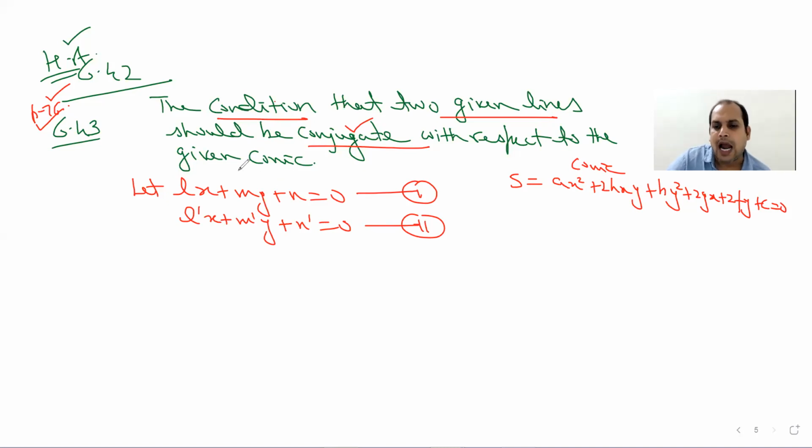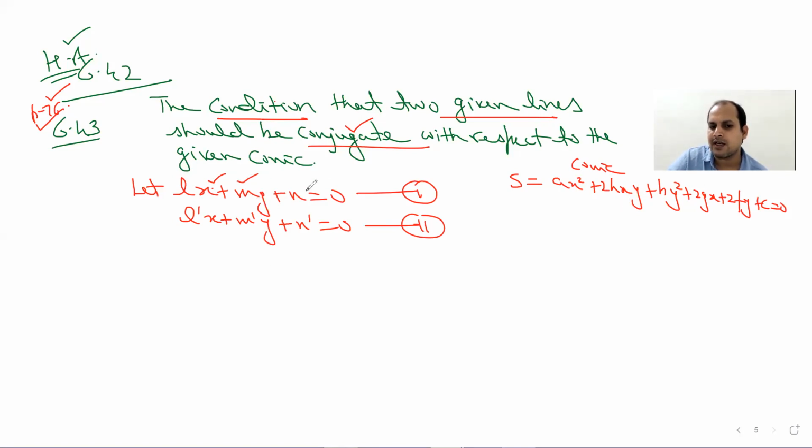So we know the idea behind this. Let us take any point on the first line. We know how to write the equation of polar for this conic. And if you take any point on that polar, then for that point, the polar will be this line.